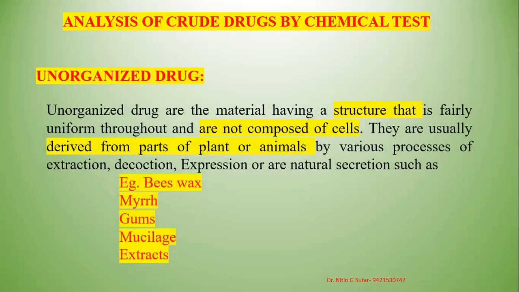Organs are absent. Unorganized crude drugs are materials having a structure that is fairly uniform throughout and are not composed of cells. For example, beeswax, myrrh, gums, mucilage, and extracts, where cellular structure is not present. Such types of drugs are called unorganized crude drugs.